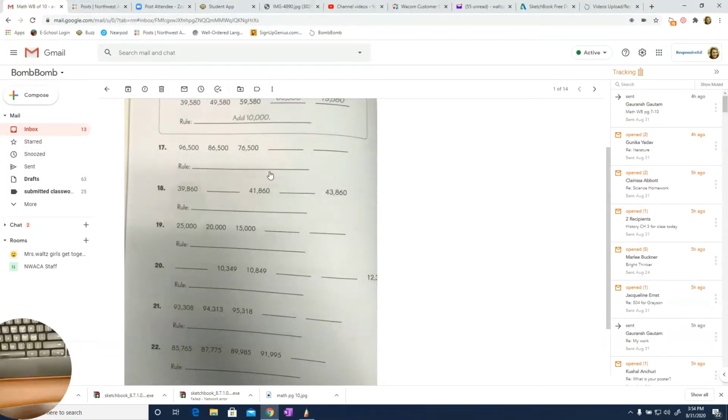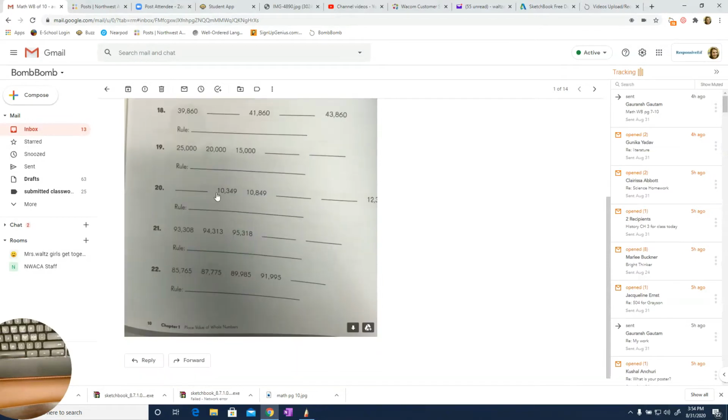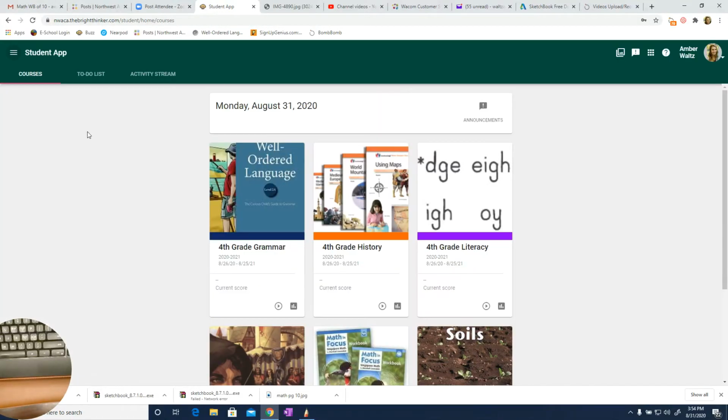The other way you can do this is when your picture is up in your email, there's a little down arrow and you can download it. You can do that, but it's much easier just to right click. But if you don't have a mouse, you can click on download and it'll download it and you go through the same process. So now my picture is saved in my computer. Now I need to go to my Bright Thinker.